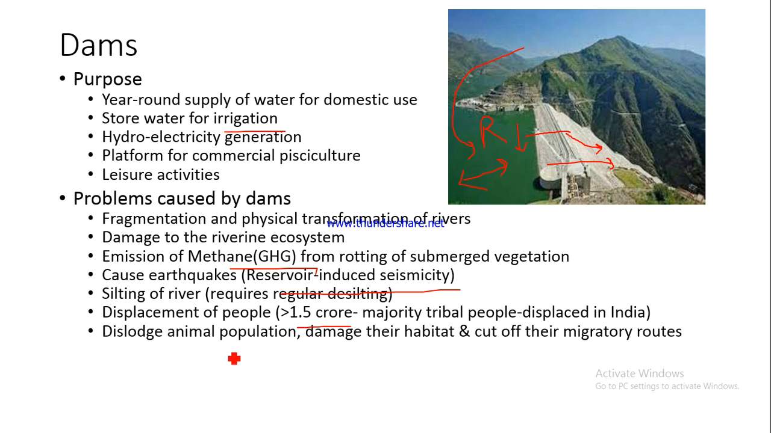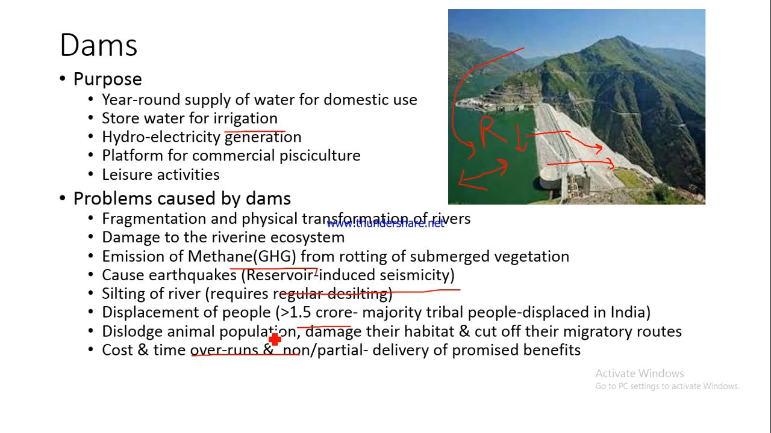Again, not only are the people going to get displaced, but also the animal population, their habitats would be damaged, and their migratory routes would be cut off. Earlier they were able to cross the river, but now they would not be able to cross this big reservoir. So their migratory routes are cut off, their habitats where they live and sustain themselves are lost, and the animal population also suffers because of construction of dams. So these are the issues with the dam.